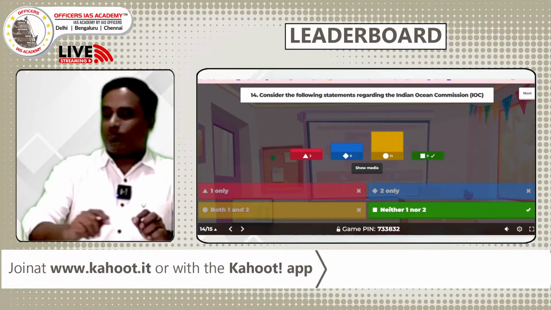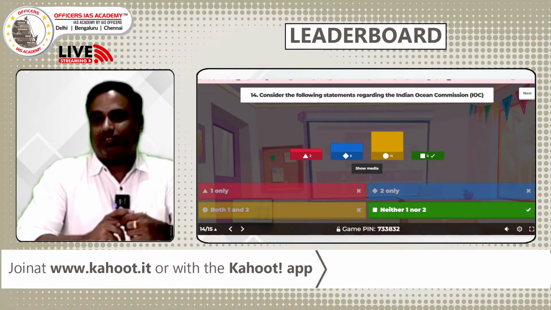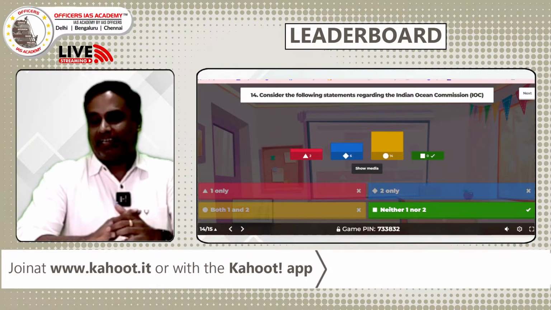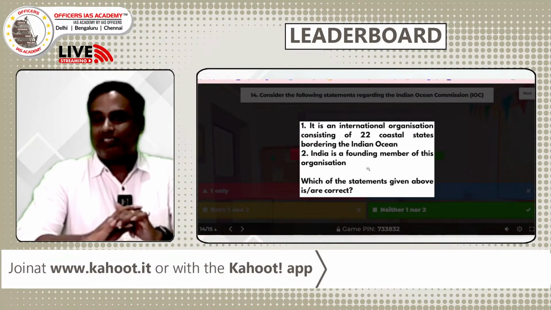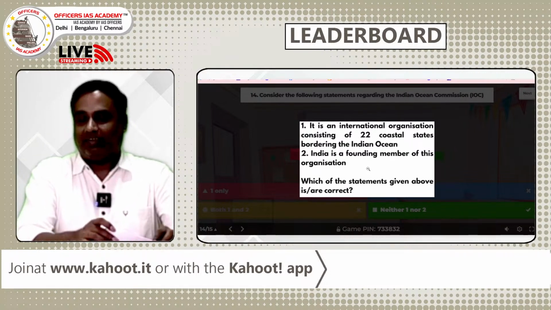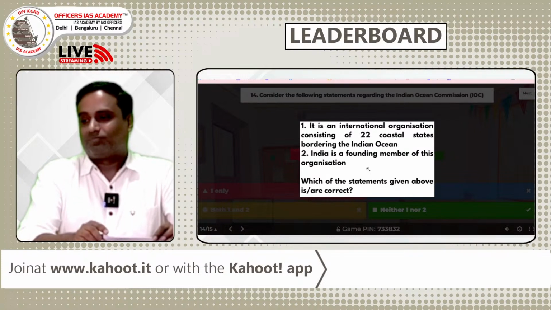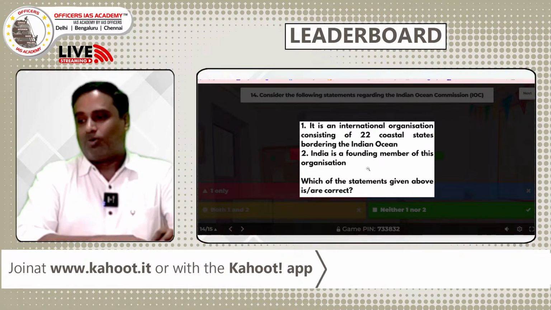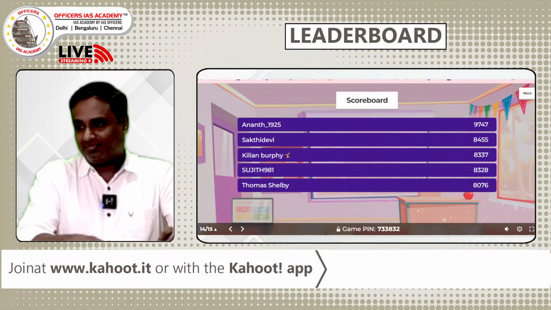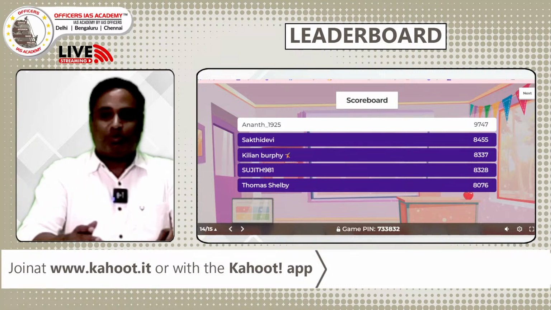We have seen 14 persons have given answer C, but the problem is the answer is D. No one has given the right answer. It shows that everybody expects us to always give answers from A, B, C. We have never given anything else, and this is the first time we have given D for the double point questions. So let's see the leaderboard now. There won't be any change because nobody has given the right answer.